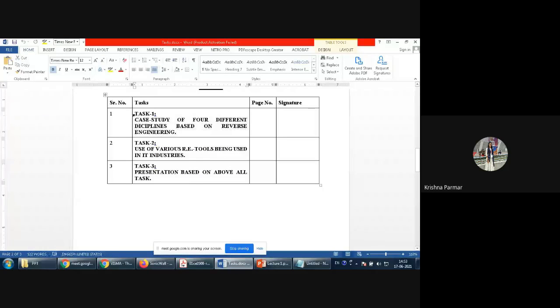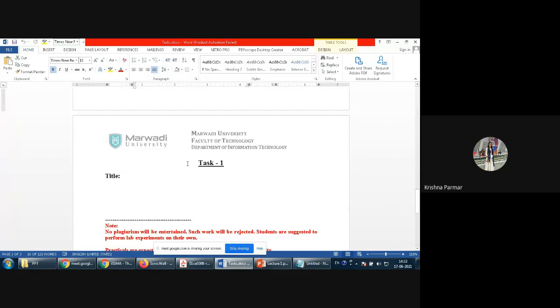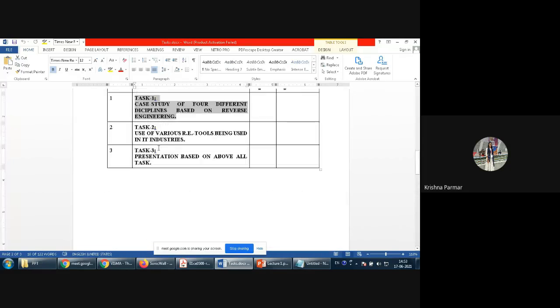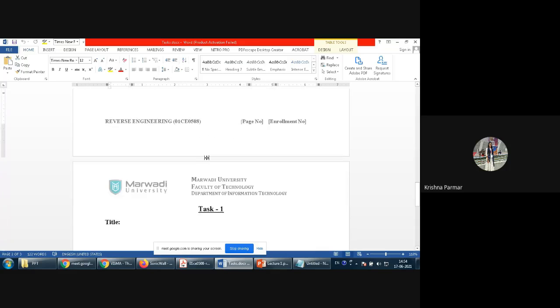And in the report, you need to include 2 tasks. The first task is regarding the case study. You need to prepare the document for 4 different case studies. The second task, what you need to do, we will discuss in the next lab. But regarding the case study, the first task, you should start preparing the report in parallel.